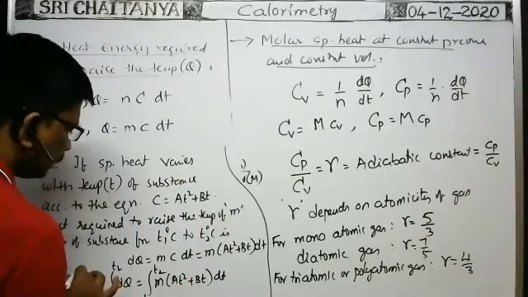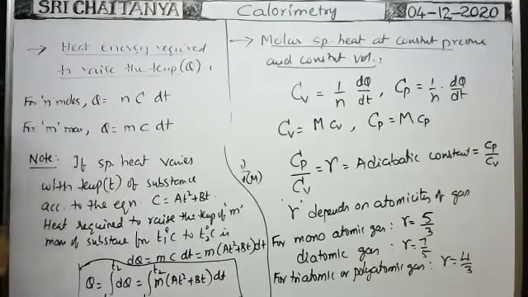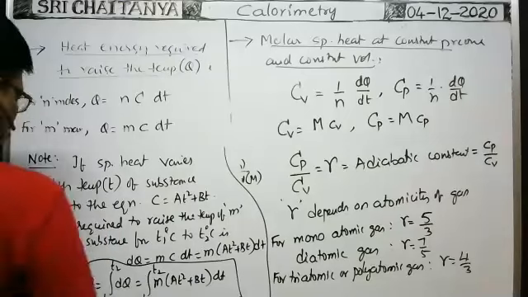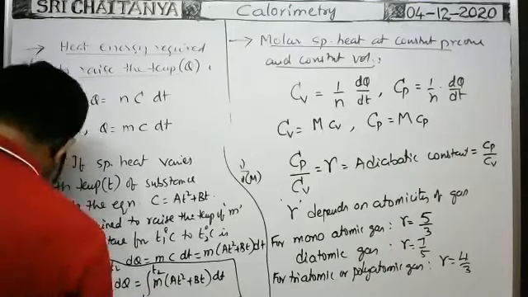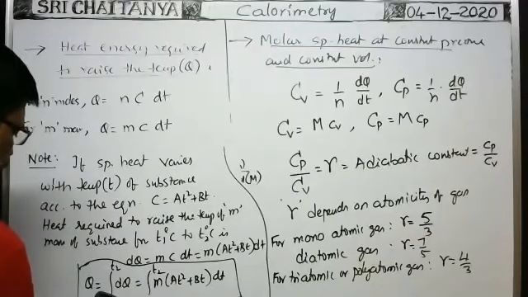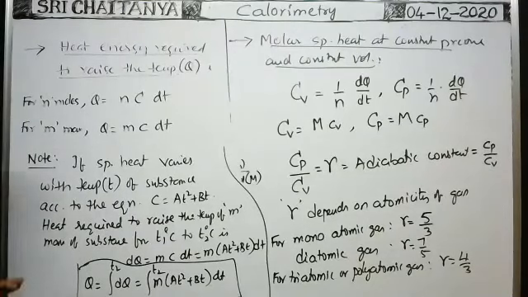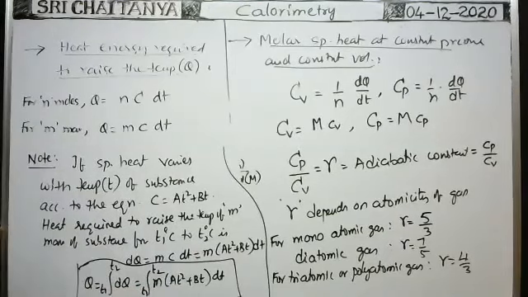In this way, we can find it by using this formula. These limits are T1 to T2 because the temperature is raised from T1 to T2.